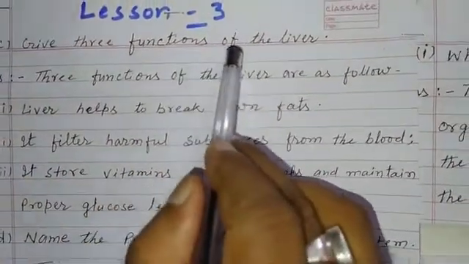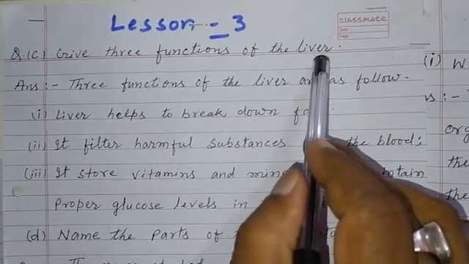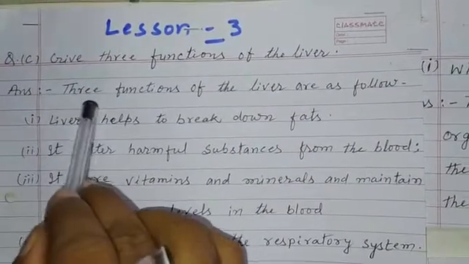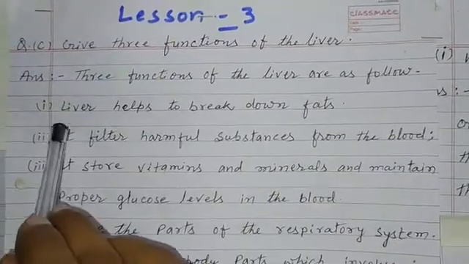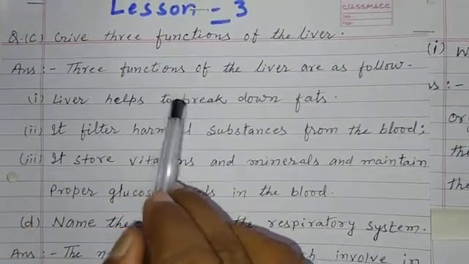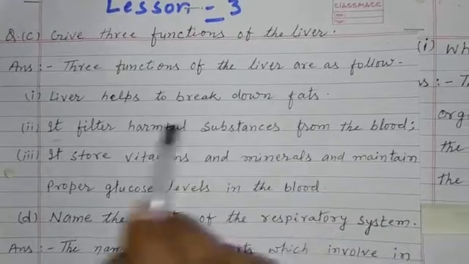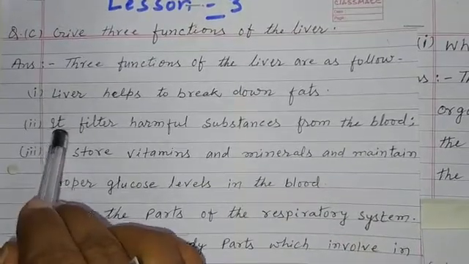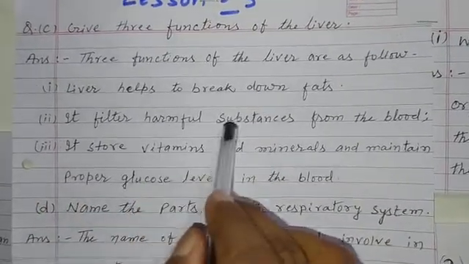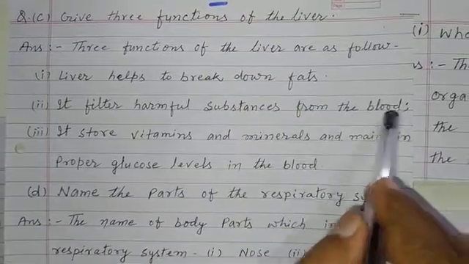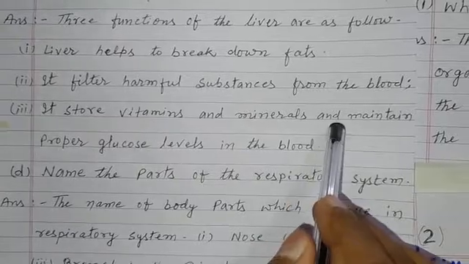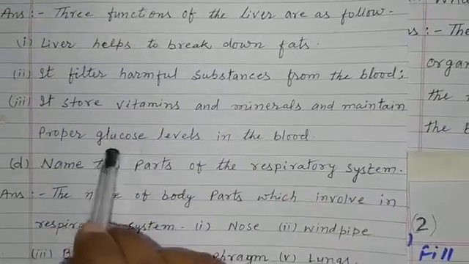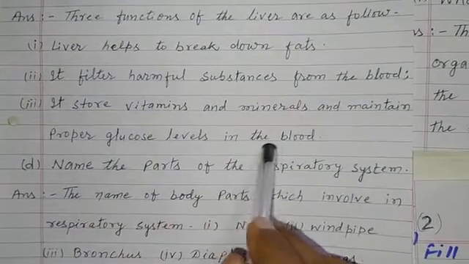Now question number C. Give three functions of the liver. Answer. Three functions of the liver are as follows. First, the liver helps to break down fats. Second, it filters harmful substances from the blood. Third, it stores vitamins and minerals and maintains proper glucose levels in the blood.